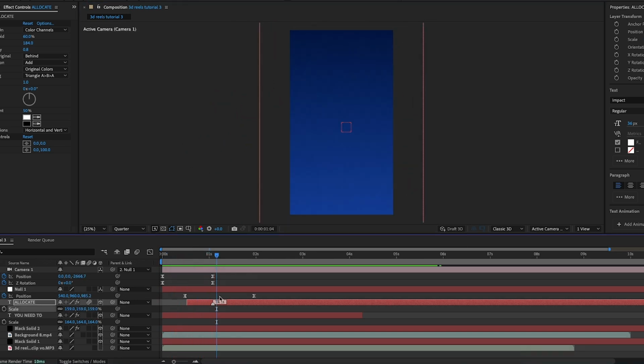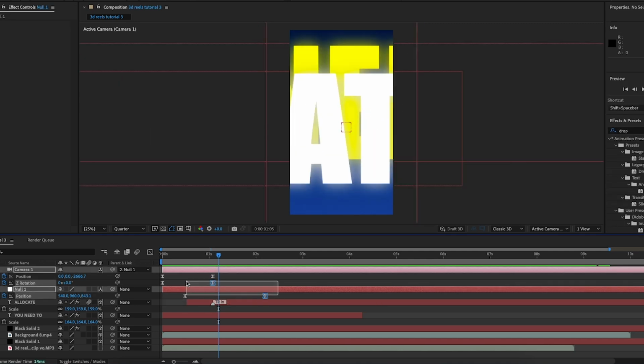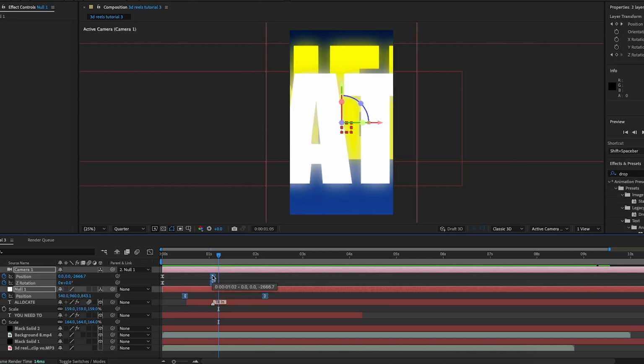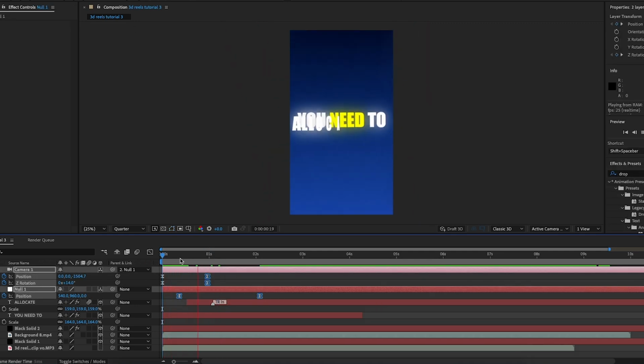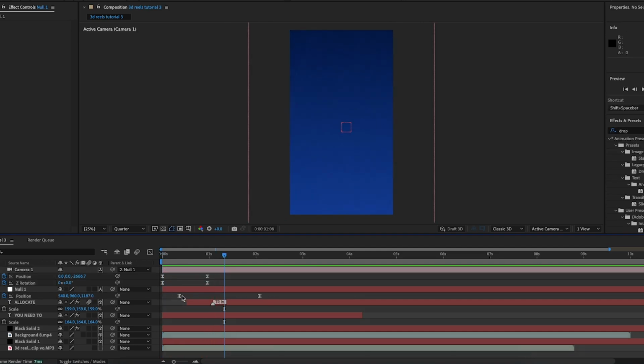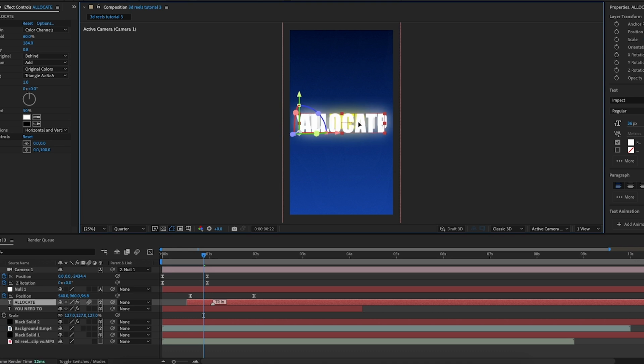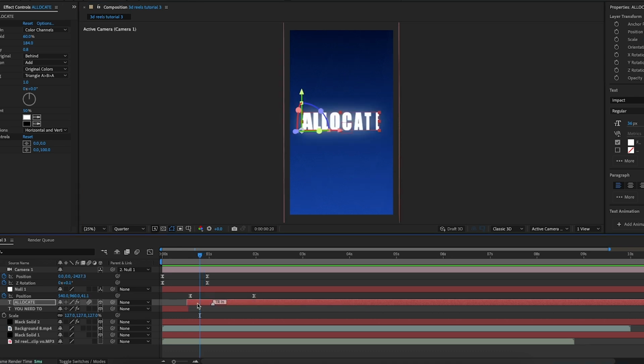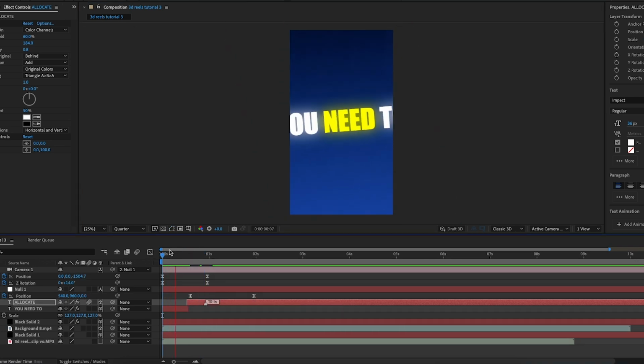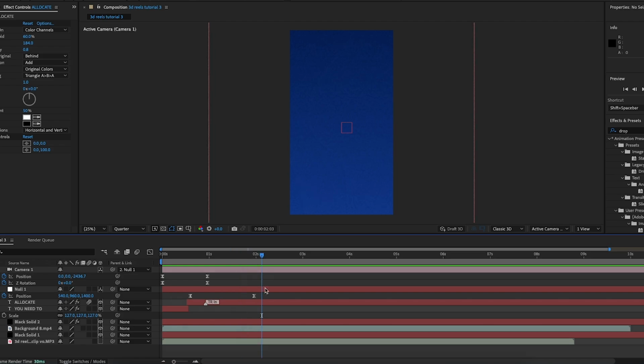But I want there to be a bigger amount of time where you can see the "allocate" text before it zooms in, so I'm just going to play around with the keyframes until I achieve this. And I'm also just going to center the "allocate" text as well. And I'll shorten the "allocate" transition a bit as well. And now I'm happy with this, I'm going to move on to the next part.